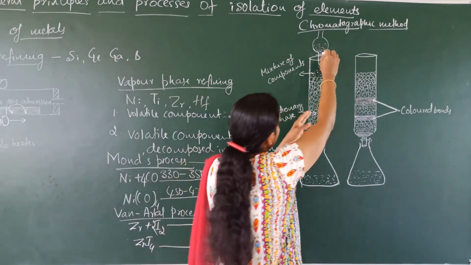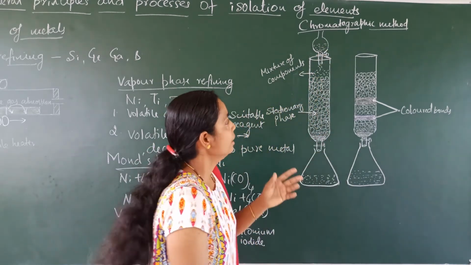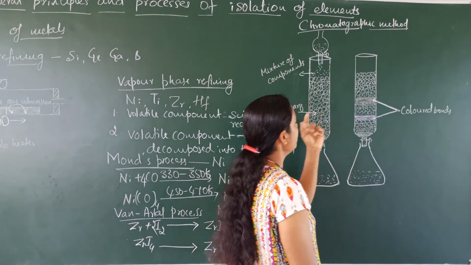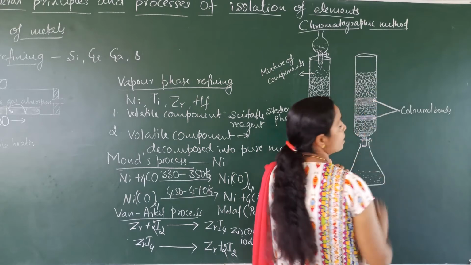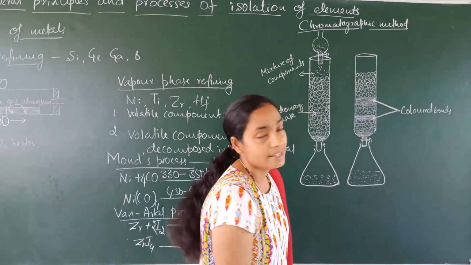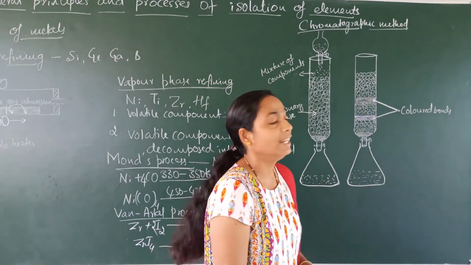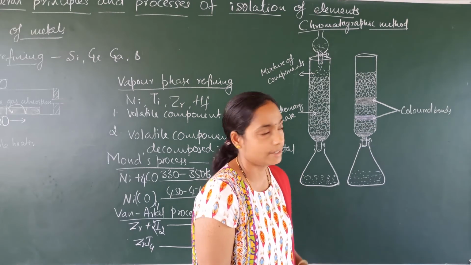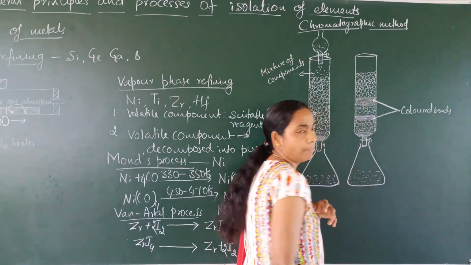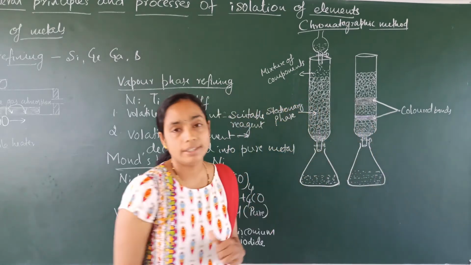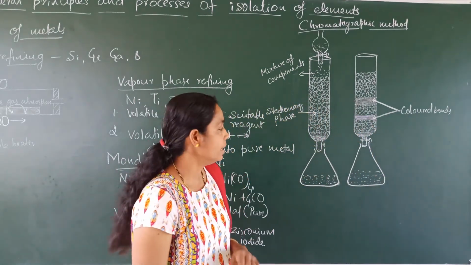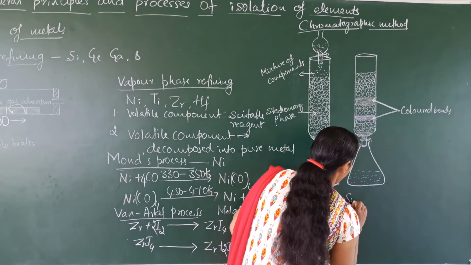Now, when we introduce the mixture of components, the different components present in the mixture are differently adsorbed on the surface of the silica gel. Therefore, we will get different color bands. Now, we have to separate these components by using a suitable solvent.